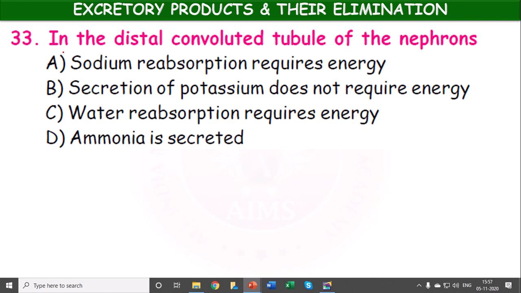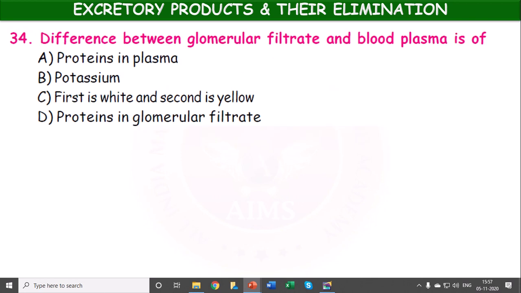In the distal convoluted tubule of nephron, which of the following occurs? Sodium reabsorption requires energy. Secretion of potassium does not require energy. Water reabsorption requires energy. Ammonia is secreted. So it is the sodium reabsorption, which requires energy, that occurs in the distal convoluted tubule.